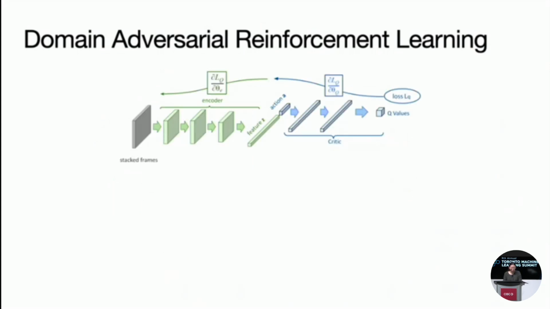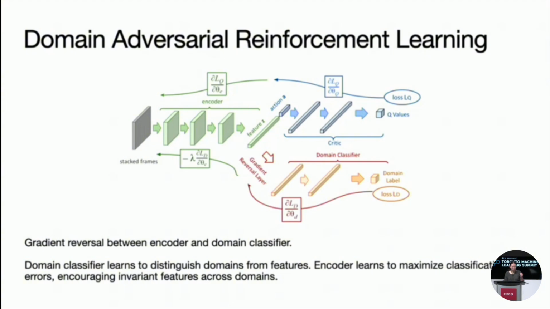In DeepRL, we have an image encoder that encodes the frames to a feature Z. Then we have a critic network that tries to learn the Q value. We concatenate the feature Z and the actions being taken A and pass it to the critic network to learn the Q values. What we add here additionally is a domain classifier, which, given the feature Z, tries to predict which domain the observation came from.